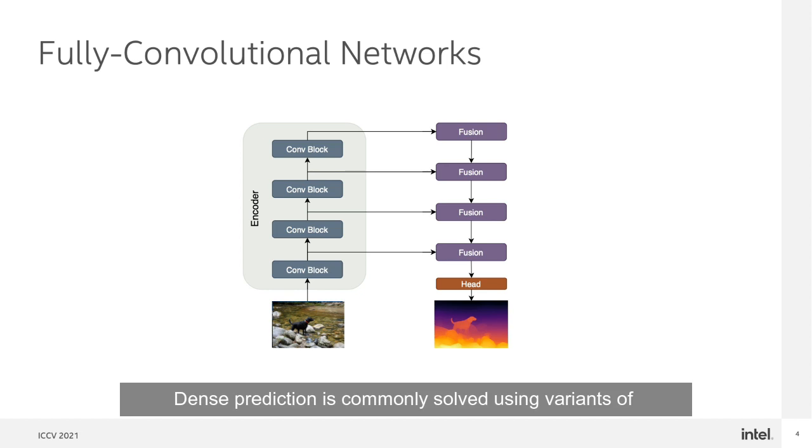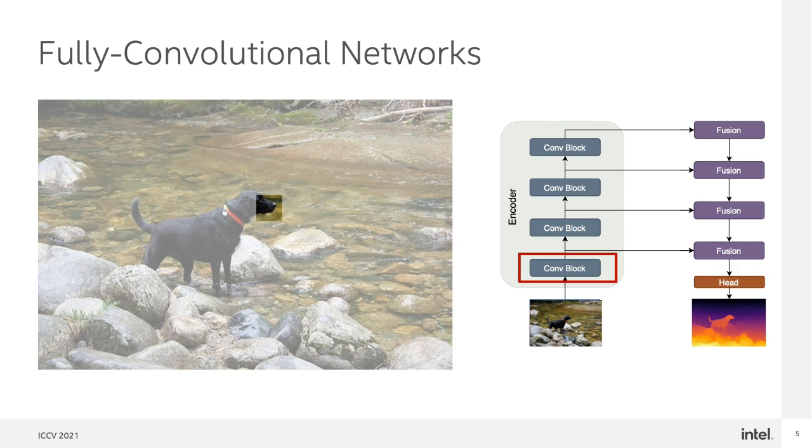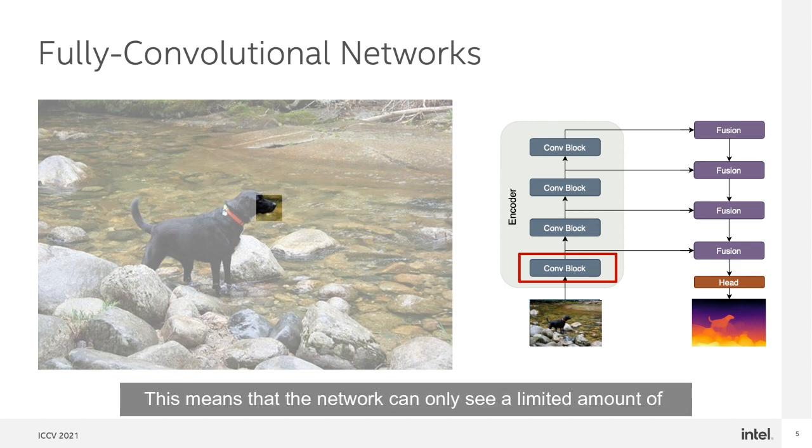Dense prediction is commonly solved using variants of fully convolutional networks that graft a decoder onto a backbone network that was pre-trained for image classification. A fundamental limitation of fully convolutional networks is the basic operation itself. Single convolutions have limited receptive field size. This means that the network can only see a limited amount of context in the early stages of processing.